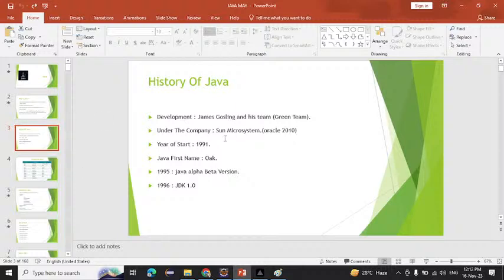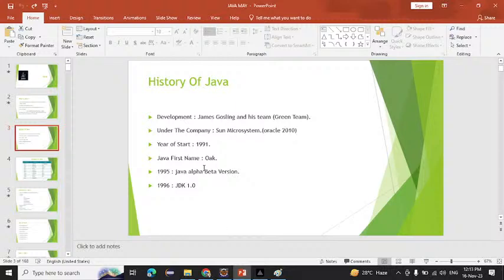They thought of it as a programming language, created one programming language, and gave it the name Java. The first name of Java is Oak, and Oak is a tree name. By the tree name, they gave the name to our Java. Okay, and why did they change the name from Oak to Java?